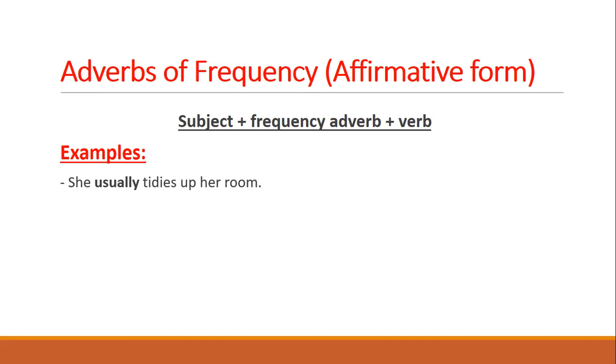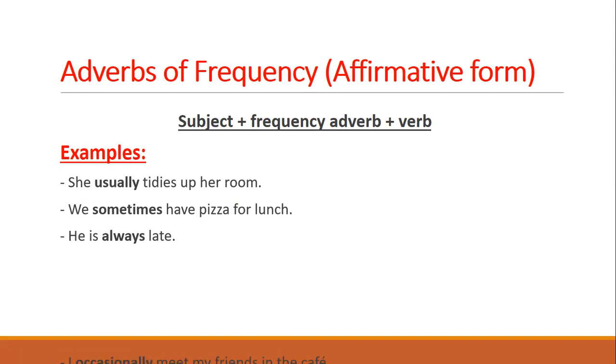Okay. The second example says, we sometimes have pizza for lunch. We is the subject, sometimes the frequency adverb, and have is the verb. He's always late. I occasionally meet my friends in the cafe.